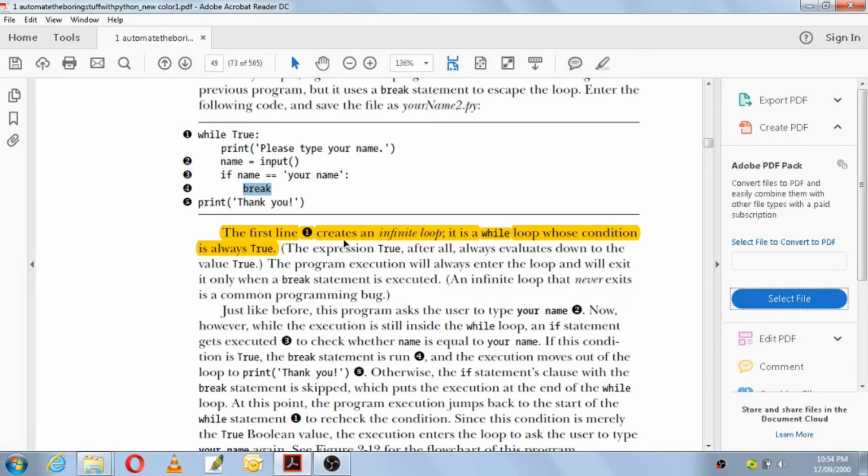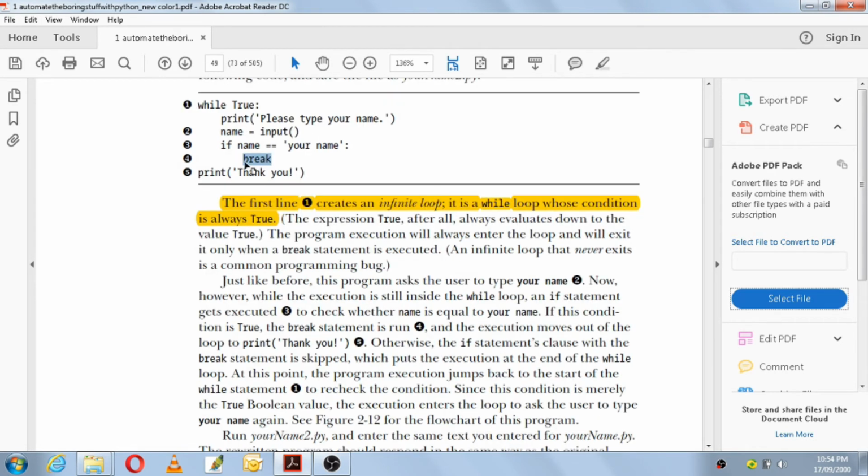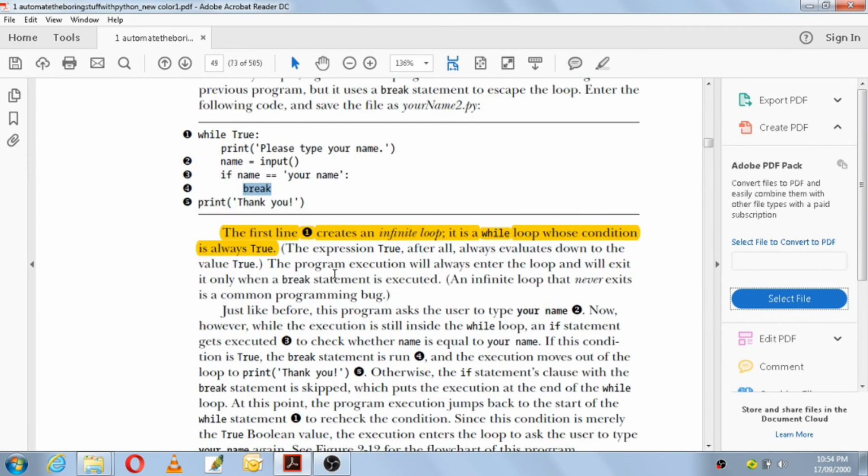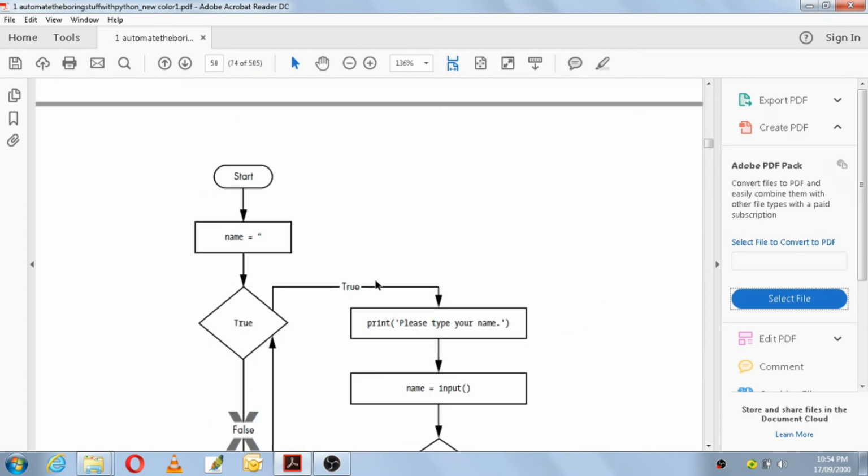So the first line creates an infinite loop. It is a while loop whose condition is always true. So this condition is going to remain always true, and if you do not use a break, it will go on printing forever. Okay, so this code they have explained here, as I have told, and here we have a flowchart for making use of break in a while statement.